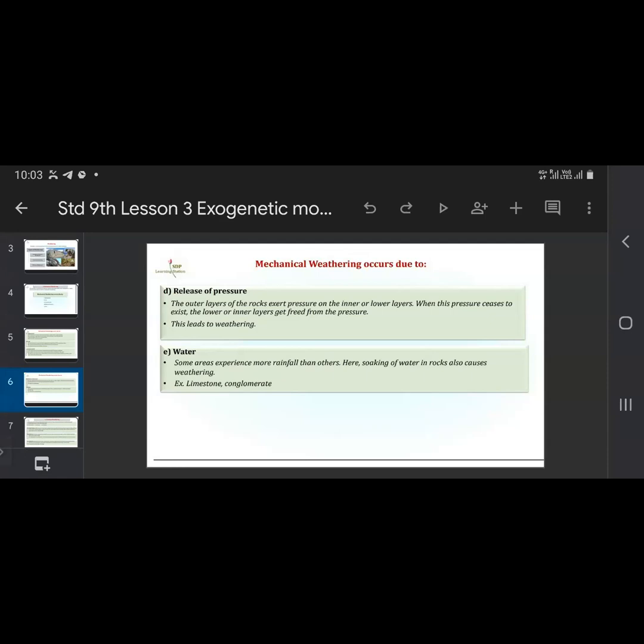Some areas experience more rainfall than others. So we all know that some regions have much more rainfall.